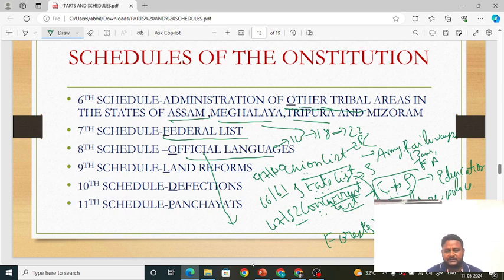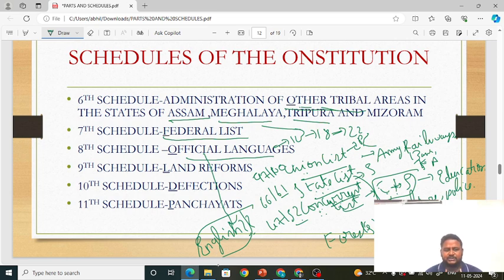How did we add these official languages from 14 to 18 to 22? Through amendments. Which were the recently added official languages? Please write it in the comment section, friends. When it comes to official languages, I have one question: whether English is an official language or not. Whether English comes under the 8th schedule, please post it in the comment section.